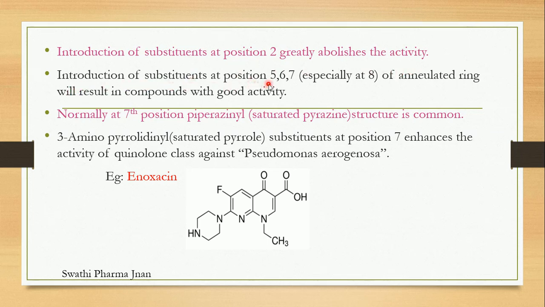Introduction of substituents at positions 5, 6, 7, and especially at 8 of the annulated ring, which is a ring fused with the pyridine or pyridone, will result in compounds with good activity. But at the second position, if we substitute any functional groups or compounds, that will greatly abolish the antibacterial activity.